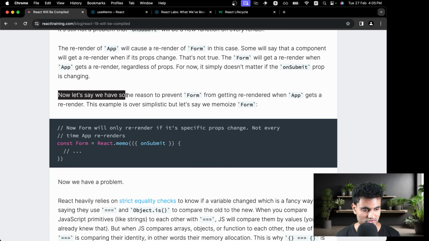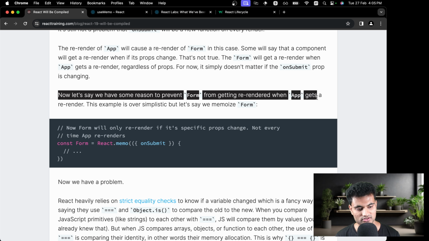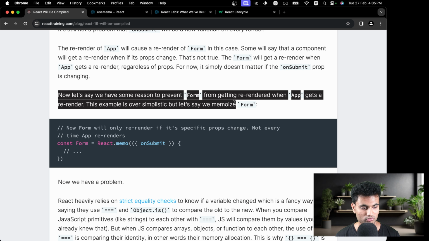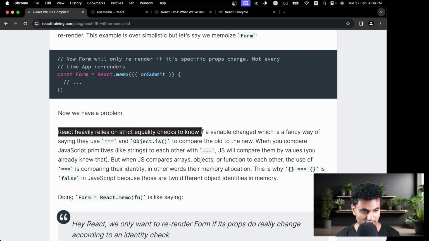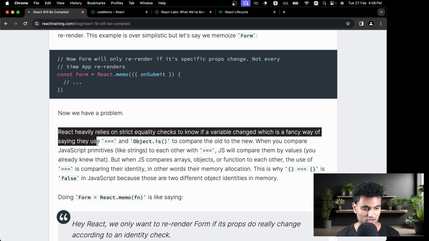So now let's say we have some reason to prevent form from re-rendering when app re-renders. This example is oversimplistic, but let's say we want to memoize form. So we use React.memo and we memoize the form component. Now form will only re-render if its specific props change, not every time app re-renders. So only when on submit changes, this component will re-render. But there's a problem. Yeah, now we have a problem. React heavily relies on strict equality checks to know if a variable changed, which is a fancy way of saying that it uses triple equals and Object.is to compare old to new.